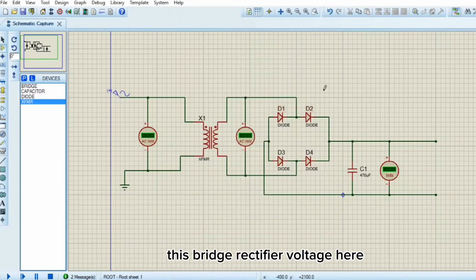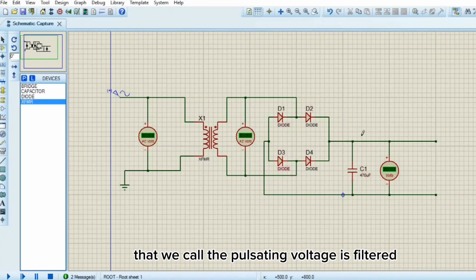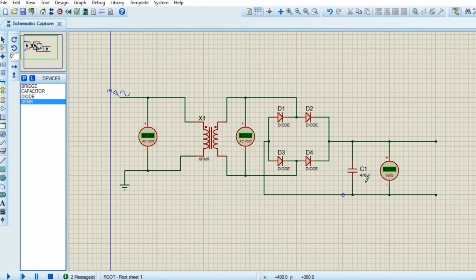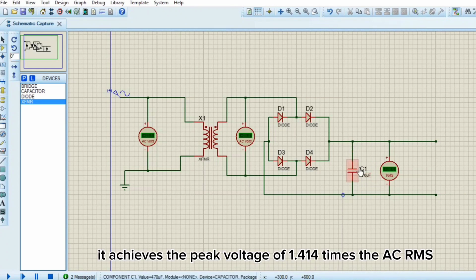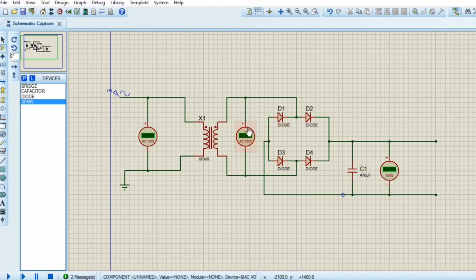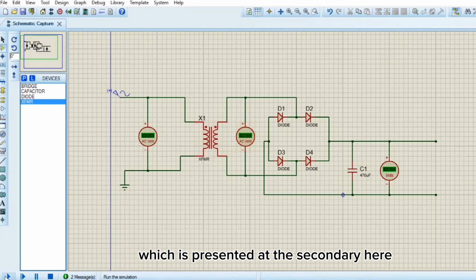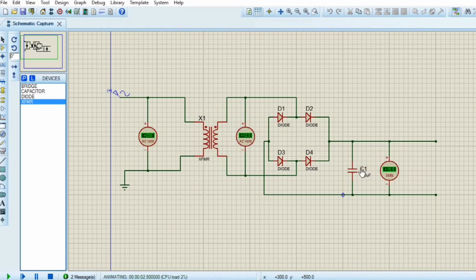This bridge rectifier voltage here that we call the pulsating voltage is filtered and captured by this capacitor, which also stores it. It achieves the peak voltage of 1.414 times the AC RMS, which is 12 volts here, which is presented at the secondary here. Let me simulate this so that you can see.